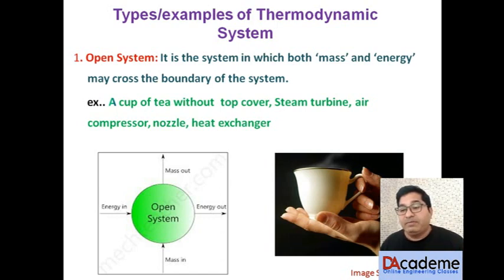An open system is a system in which both mass as well as energy may cross the system boundary. Examples are a cup of tea without a top cover, steam turbine, air compressor, nozzle, heat exchanger. In all these examples, both mass as well as energy transfer across the system boundary.